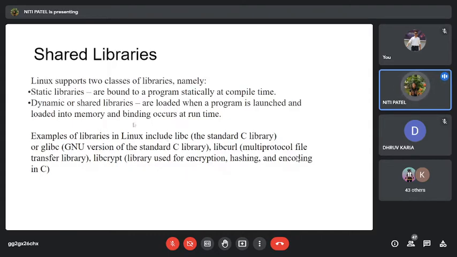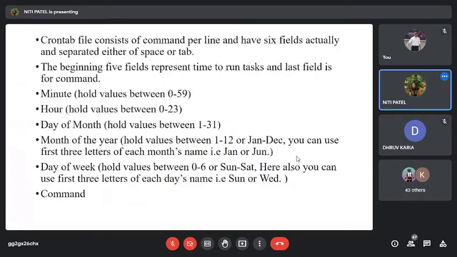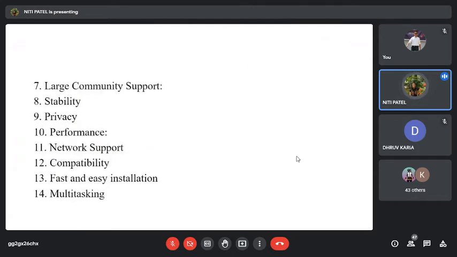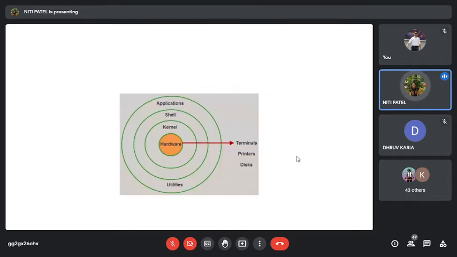So we have already seen the different names of the library. The most commonly used is the GNU version of the standard C library, also called glibc. Then we also saw the advantages of the Linux operating system and what its architecture looks like. We have hardware at the center, then the kernel, then the shell, and then the application. We have two types of shell. If I use commands, we call it the command utilities shell, and if I use a GUI, I call it the graphical user interface or GUI shell.